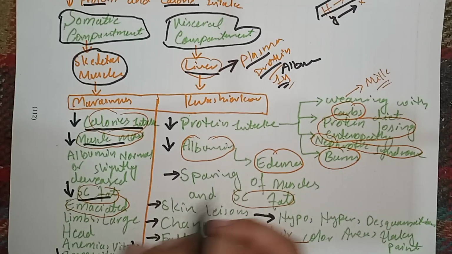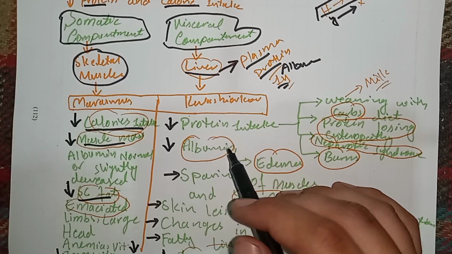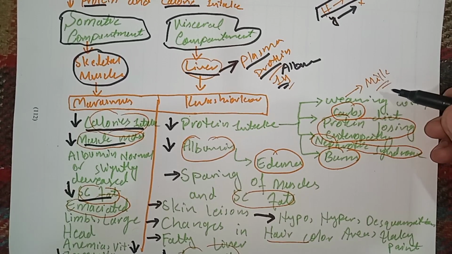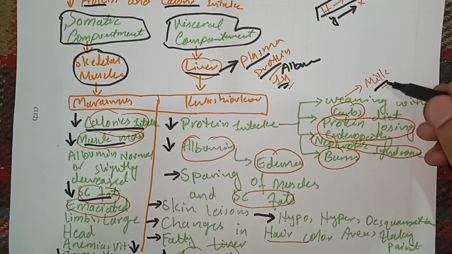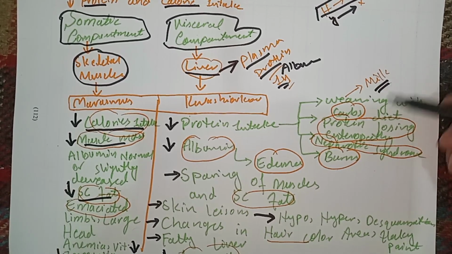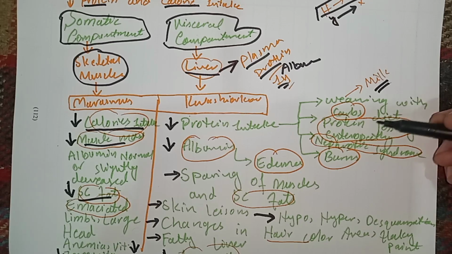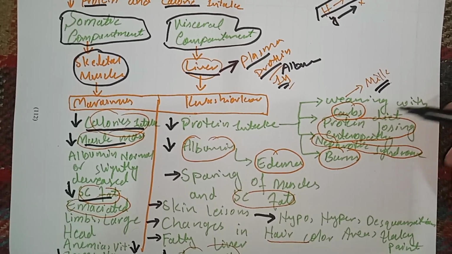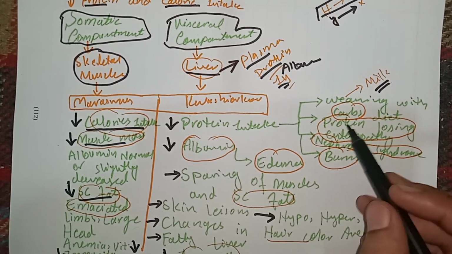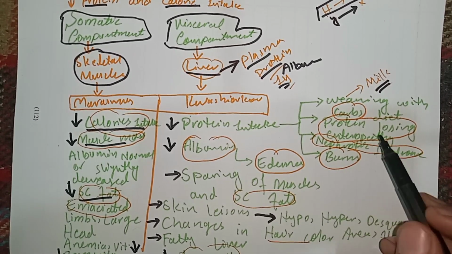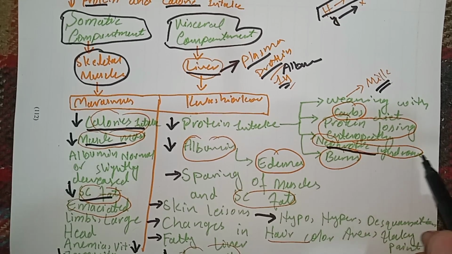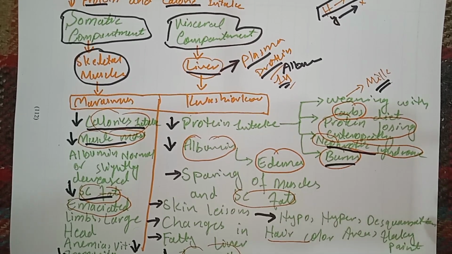However, in Kwashiorkor, protein intake is decreased, or the body protein content is decreased. This decrease in protein content can be due to weaning of the child, when milk is dropped and the child starts to get food from a carbohydrate diet. It can lead to the decrease in protein intake and Kwashiorkor. Moreover, a patient having protein losing enteropathy, in which protein is lost from the intestine, or nephrotic syndrome, where protein is lost from the kidneys, or burns, when protein is lost from the skin, can develop Kwashiorkor.